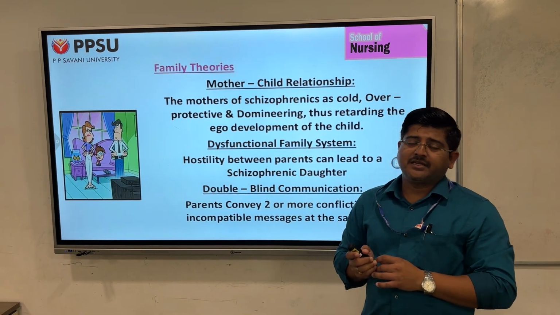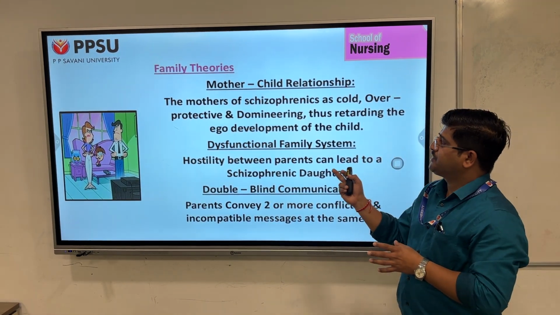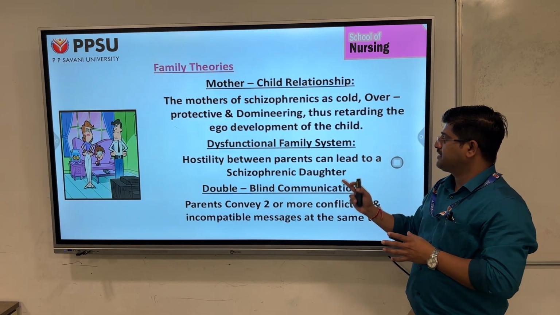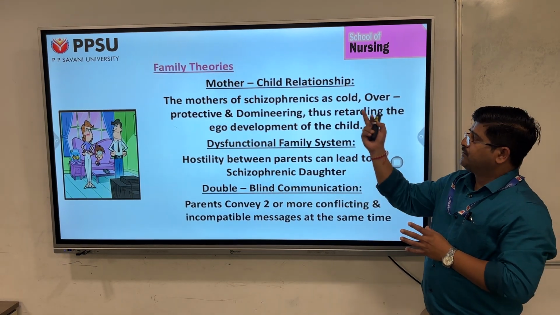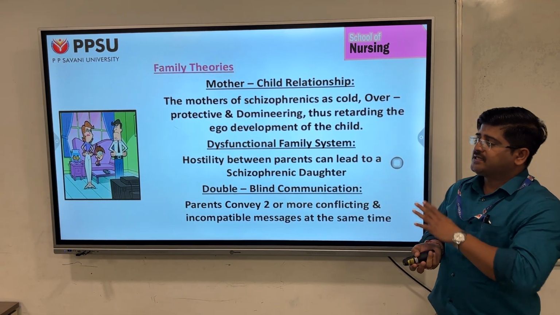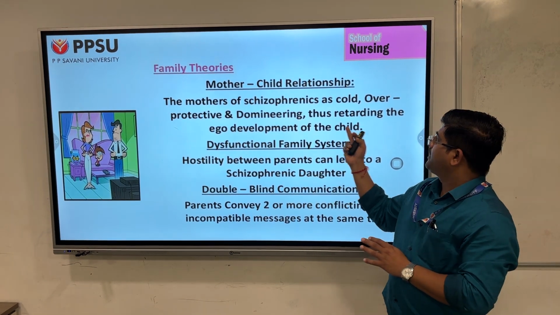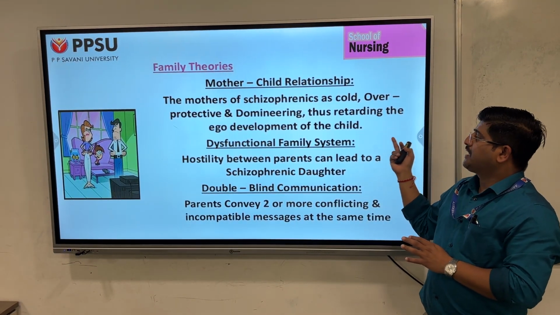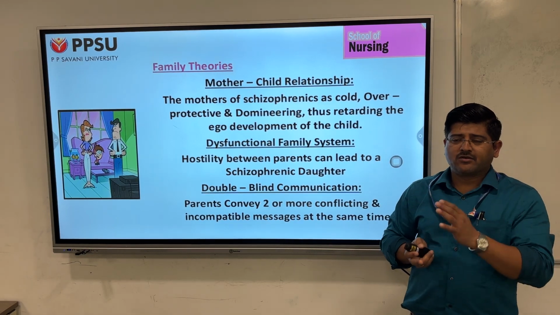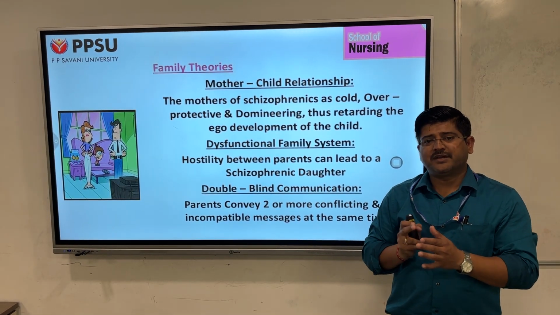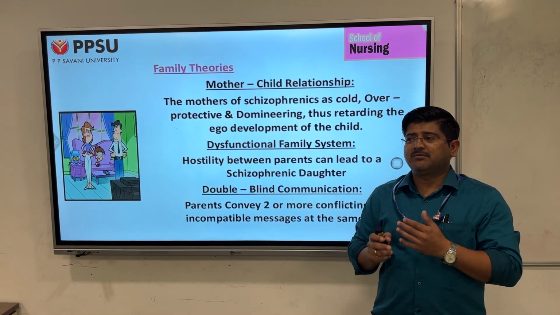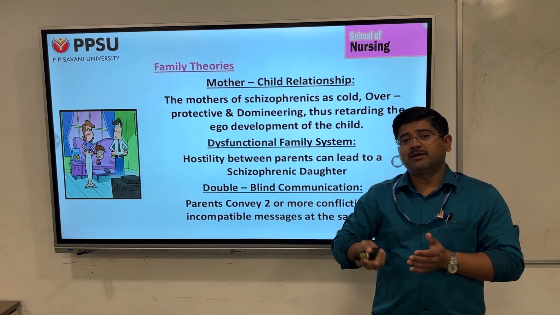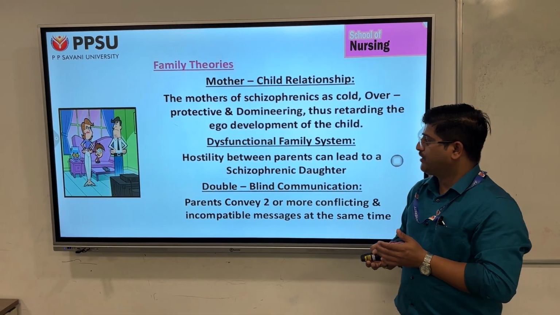And coming to the family theories, they are mainly discussed under three headings: mother-child relationship, dysfunctional family system, and double-bind communication. Mother-child relationship commonly discusses whether the mothers of schizophrenics are cold, overprotective, domineering, and thus retarding the ego development of the child. Commonly, when the mother is suffering with schizophrenia, she may become overprotective or dominate the child, and that may affect the child in the later stages.